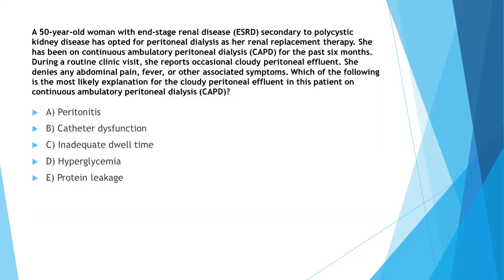Which of the following is the most likely explanation for the cloudy peritoneal effluent in this patient on continuous ambulatory peritoneal dialysis? A 50-year-old woman with end-stage renal disease secondary to polycystic kidney disease has opted for peritoneal dialysis as a renal replacement therapy. She has been on continuous ambulatory peritoneal dialysis for the past 6 months. During a routine clinic visit, she reports occasional cloudy peritoneal effluent. She denies any abdominal pain, fever, or other associated symptoms. Which of the following is the most likely explanation? Peritonitis, catheter dysfunction, inadequate dwell time, hyperglycemia, or protein leakage.